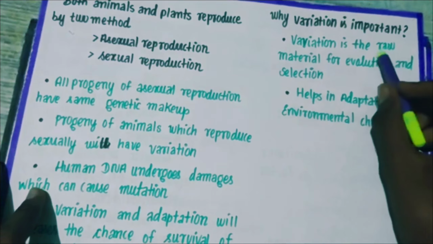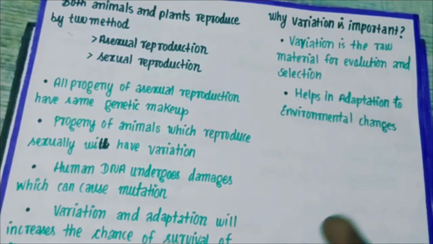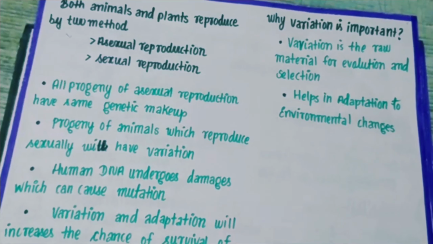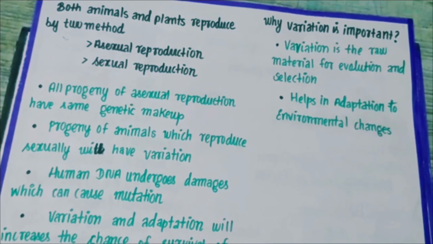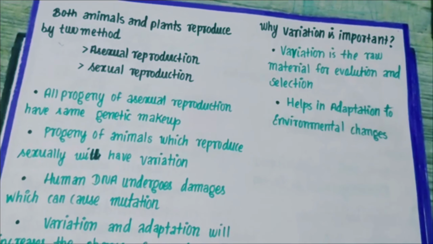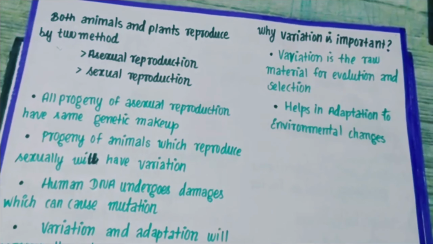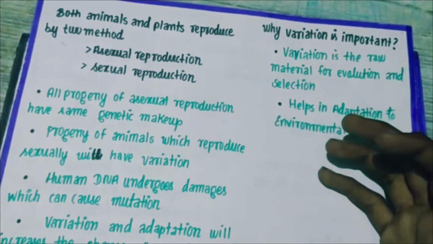See, variation is the raw material for evolution and natural selection, right? Those organisms which have the characters to survive in the environment will be selected by nature, and that offspring, that particular character, will increase in number. Because of this variation only, evolution and natural selection take place, right kids?